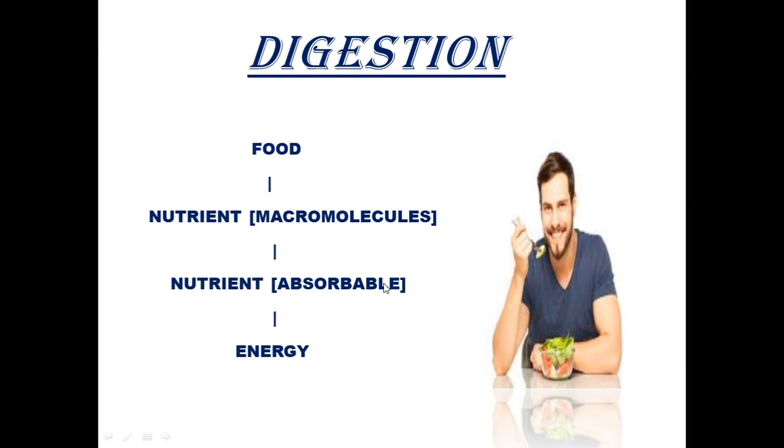Digestion is the conversion of these macromolecules of nutrients into their absorbable form by the action of some enzymes. After the nutrient converts into its absorbable form, it gets assimilated throughout the body for the production of energy.